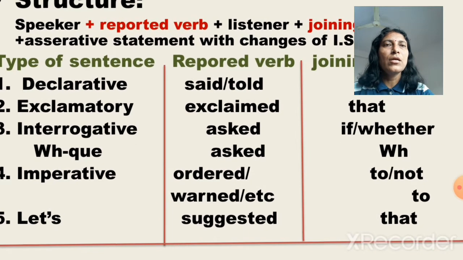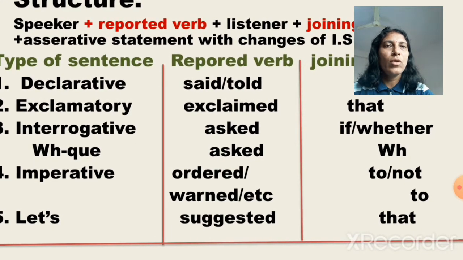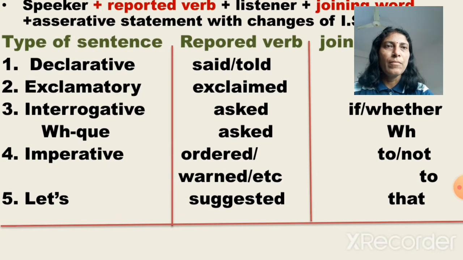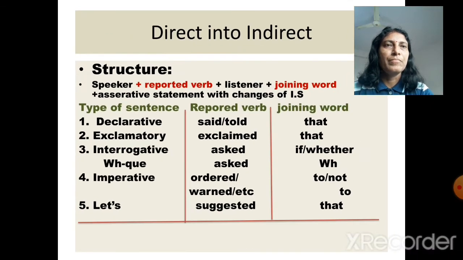Imperative sentence, for the reported verb, you can take ordered, warned, suggested, told, etc. If it is positive, the joining word is to, and if it is negative, not to. For let's, I will take the reported verb suggested, and I will join the sentence with that.